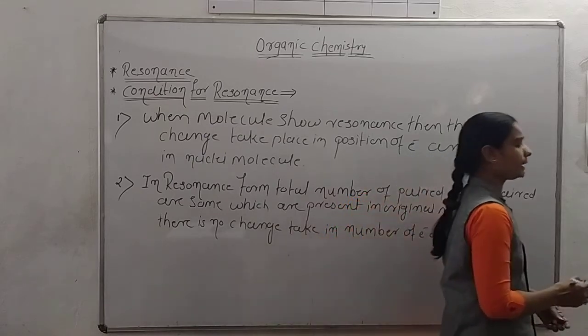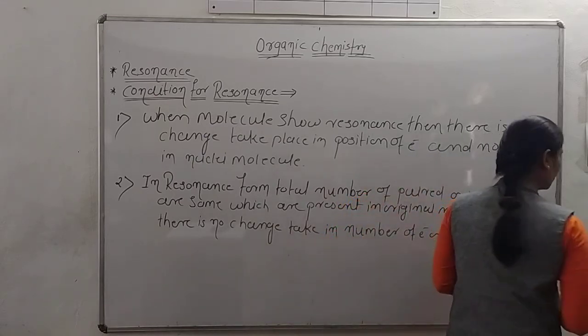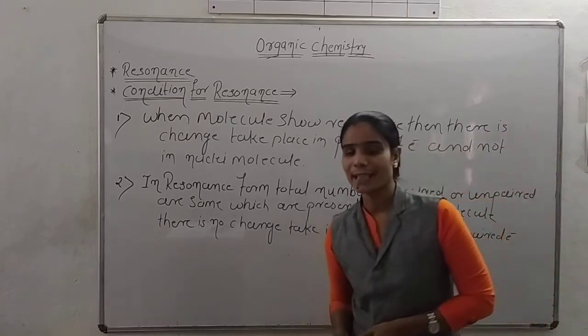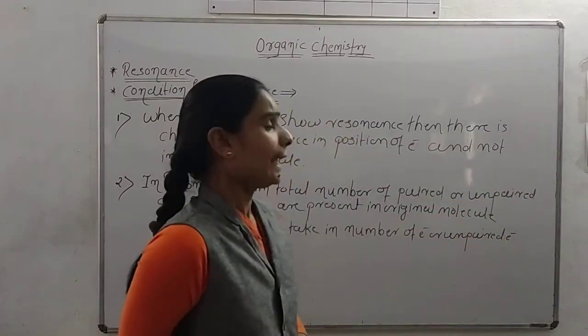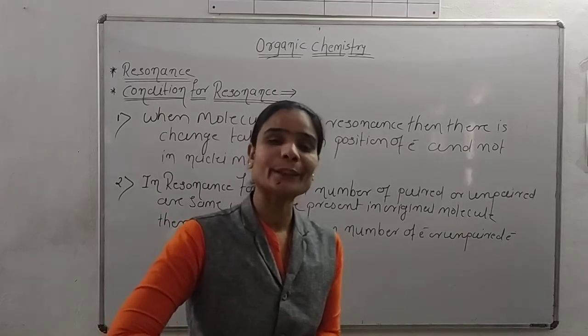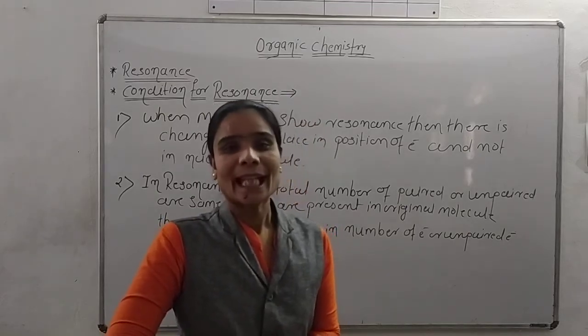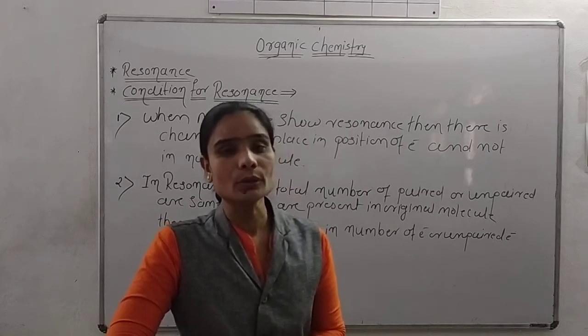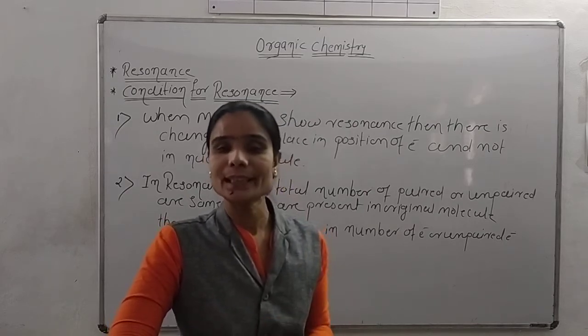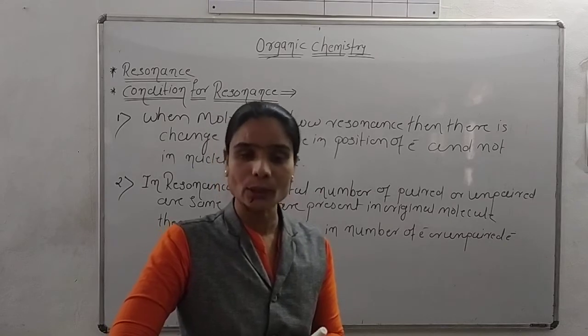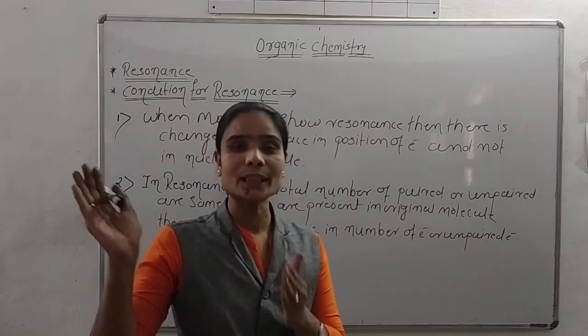Got it? This is the second condition for resonance: whatever the number of paired or unpaired electrons present in the actual or original organic molecule, that same number of paired or unpaired electrons is present in the resonance form.